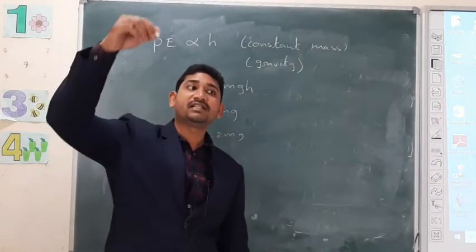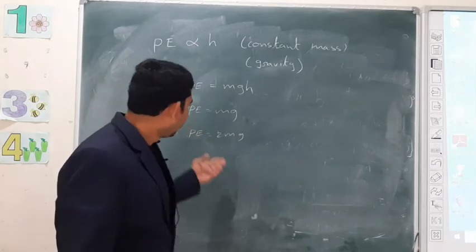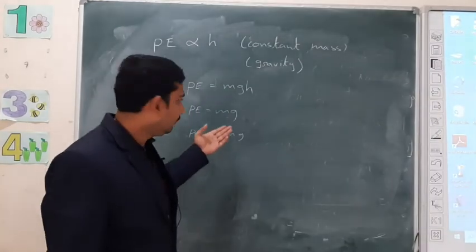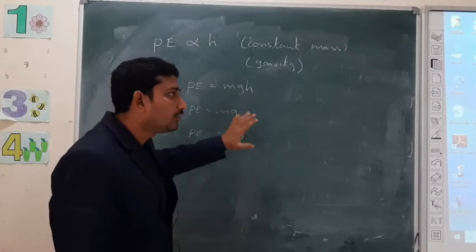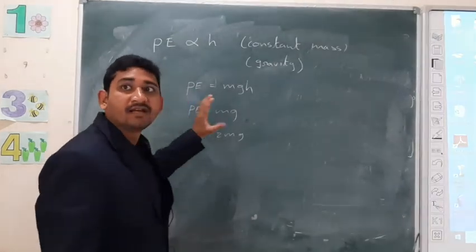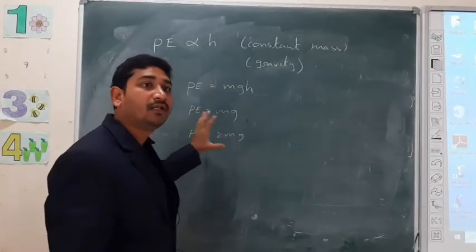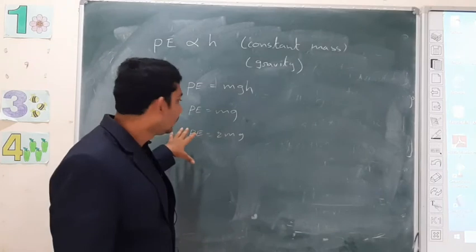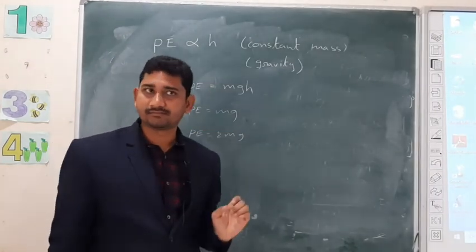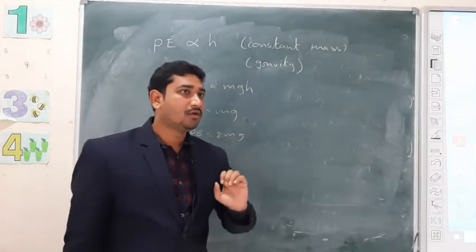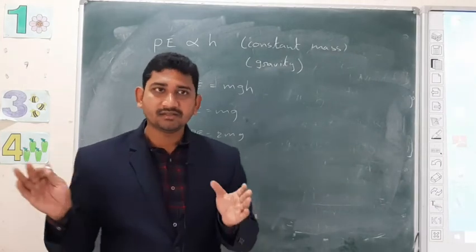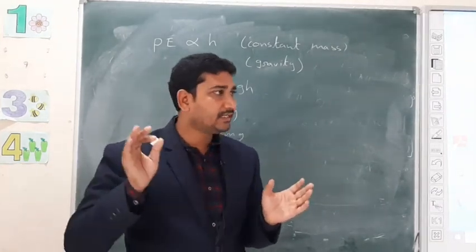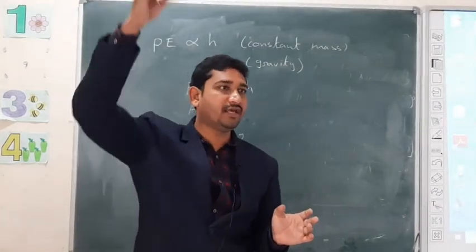That means as height increases, potential energy is increasing. If height increases from 1 to 3, the magnitude of potential energy also increases. Potential energy means the energy contained in a body due to its position, where it is situated.